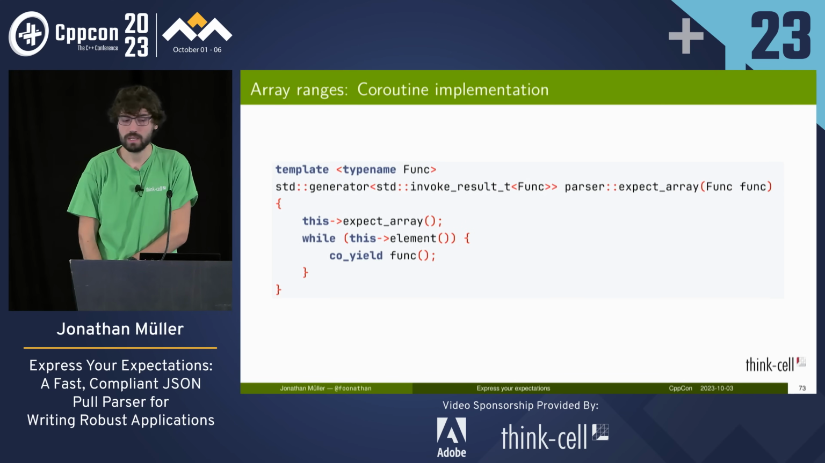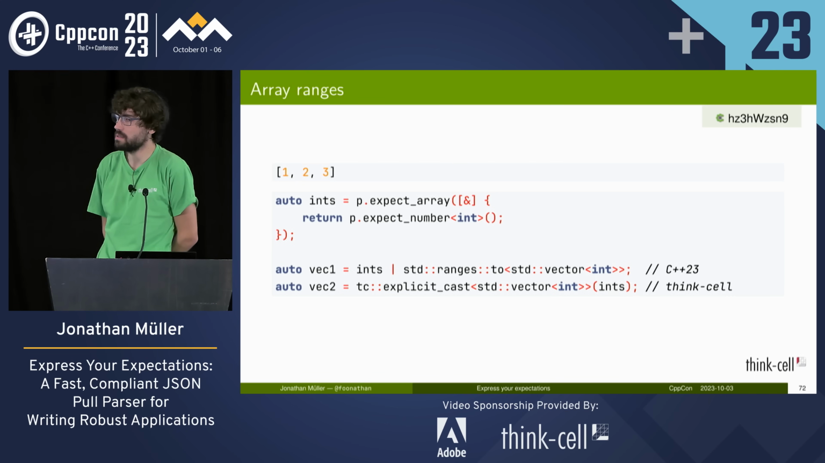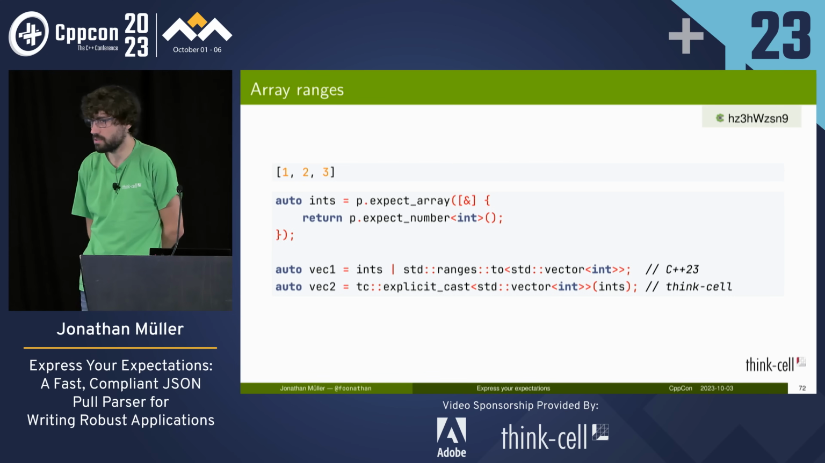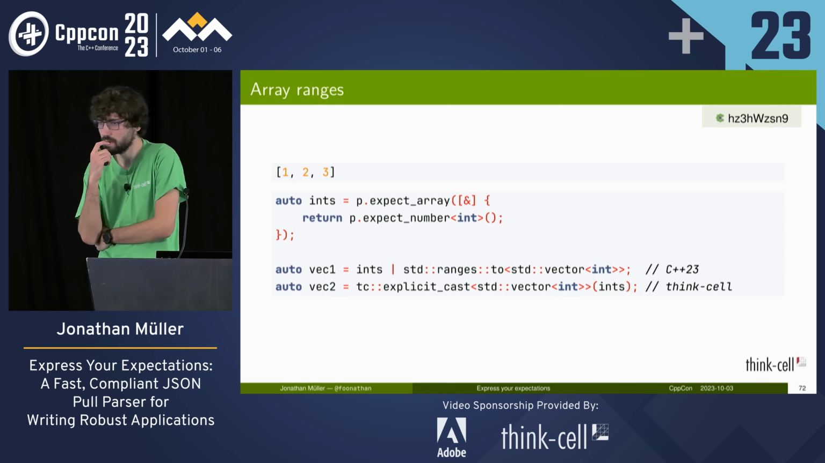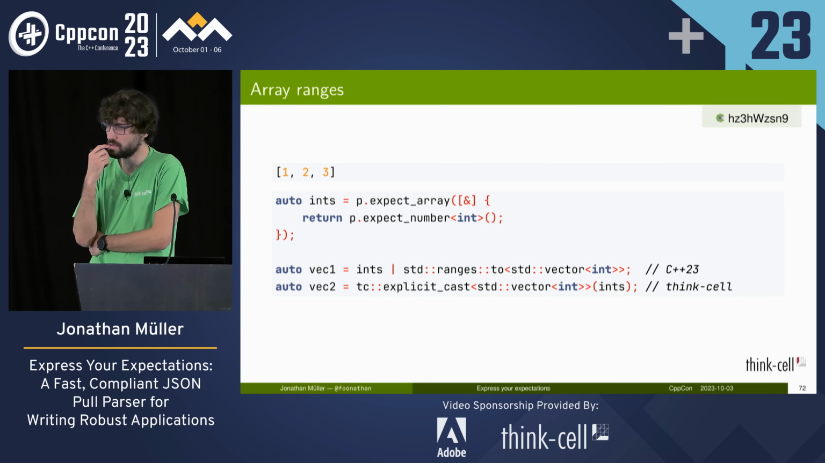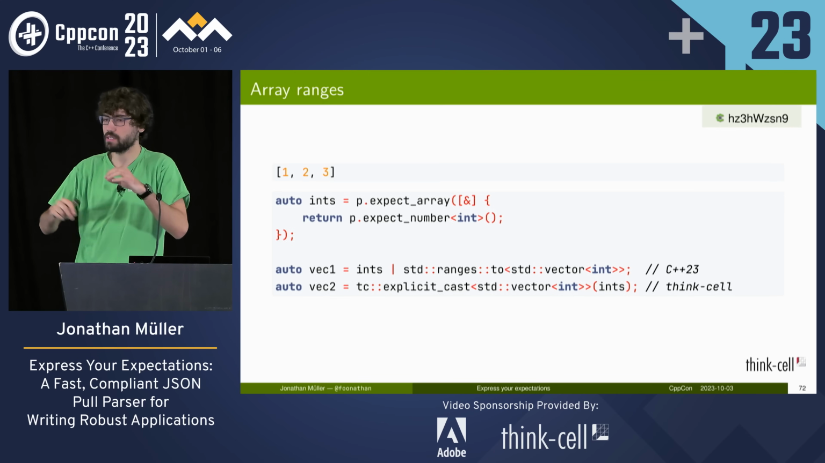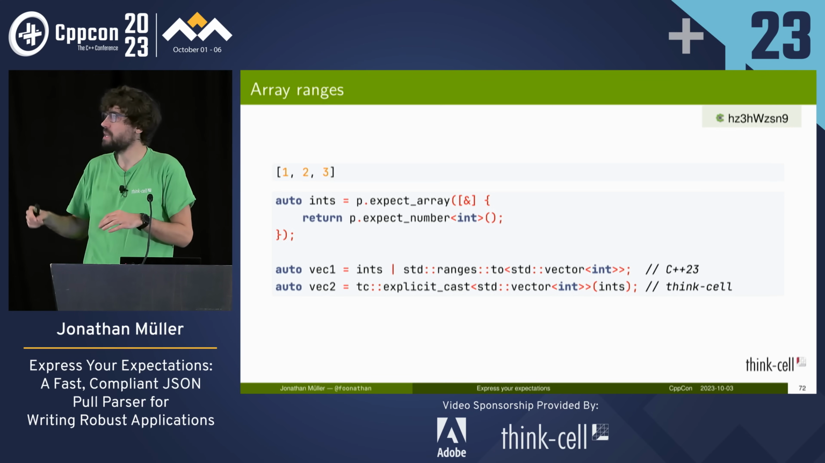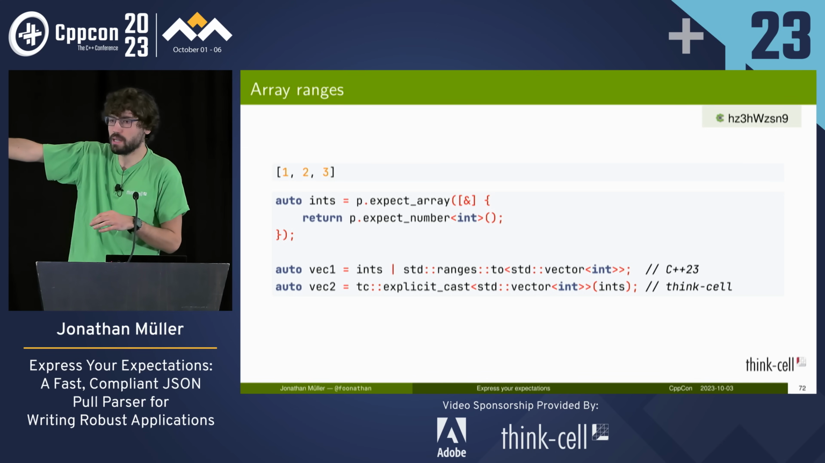Can I ask? Sure. If we started with a std vector of int, could we infer the expect array, like the ints? So, say, with reflection. Essentially we have a std vector of int variable, and we want to assign that one using the JSON. We cannot infer the middle, the expect number int.